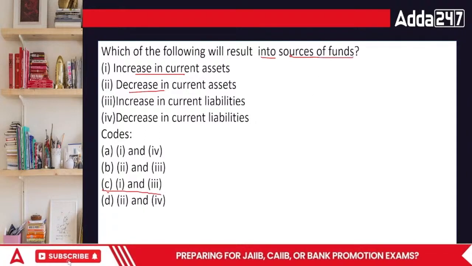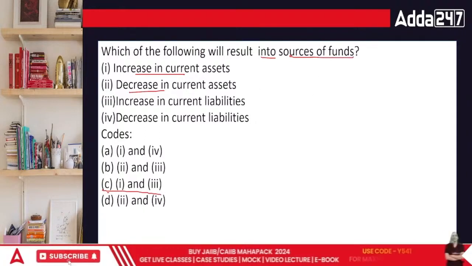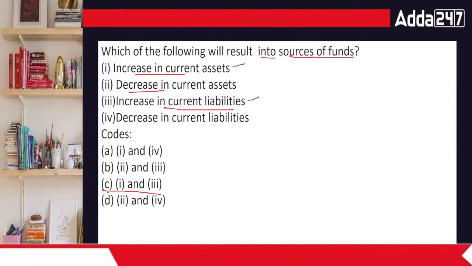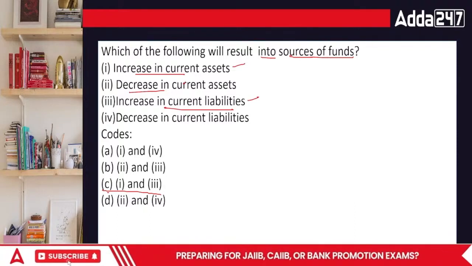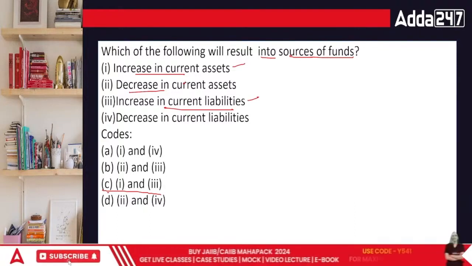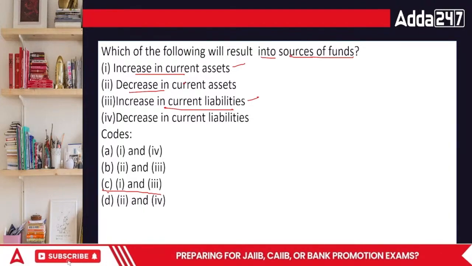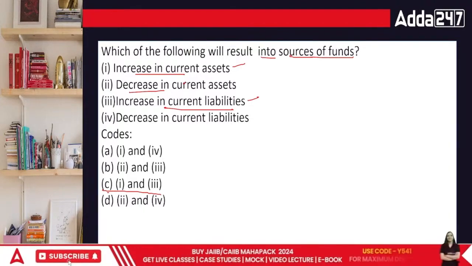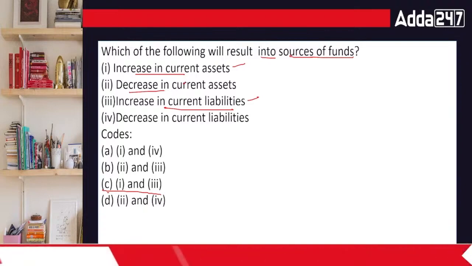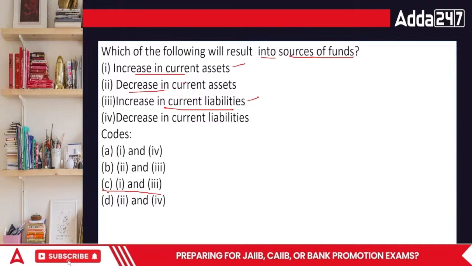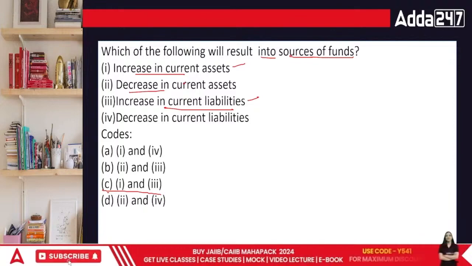Into sources of funds, matlab you are getting money. One is you are getting money if you are having an increase in current assets or a decrease in current liabilities. In this case, you are having, sorry, increase in current liabilities. Matlab if I'm taking a lot of loans or if I'm buying a lot of current assets. In both the areas, this will lead to sources of funds. Sources yani you are getting funds for the business. Done? Let's move on to the next point.